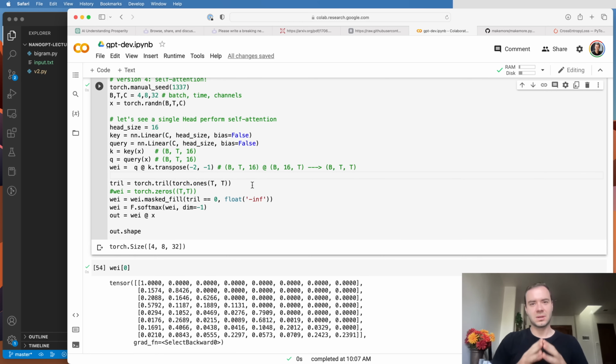Now there's one more part to a single self-attention head, and that is that when we do the aggregation, we don't actually aggregate the tokens exactly. We produce one more value here, and we call that the value.